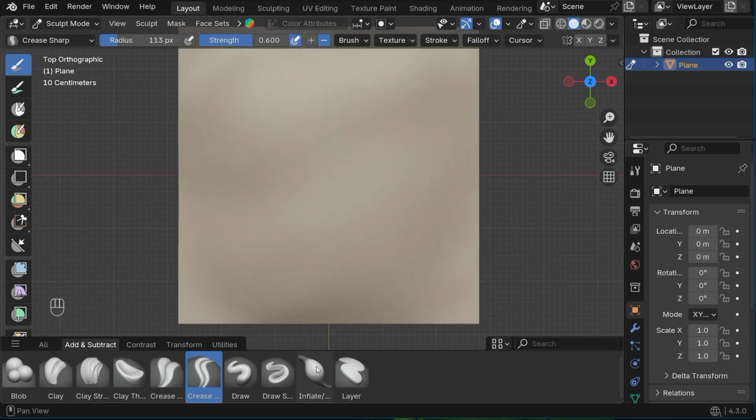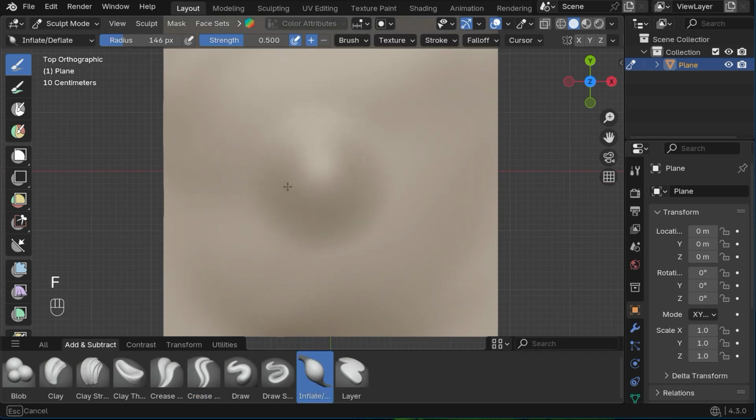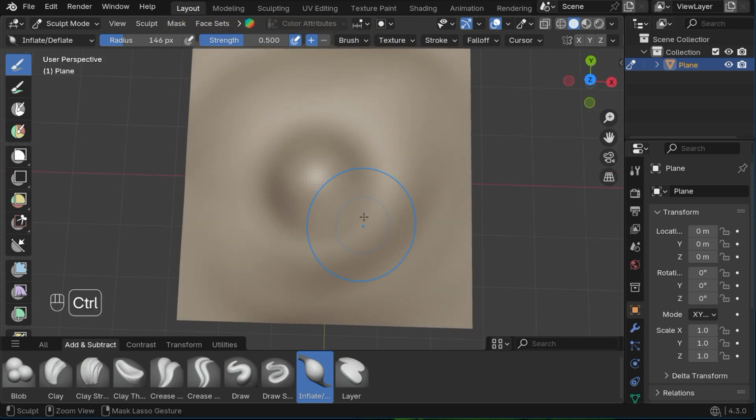The inflate brush, as its name implies, inflates the areas you stroke. It's slower and more uniform than the blow brush, making it useful for evenly inflating thin shapes.